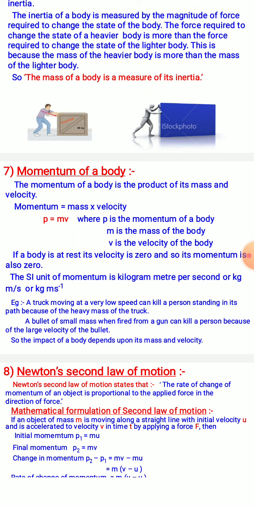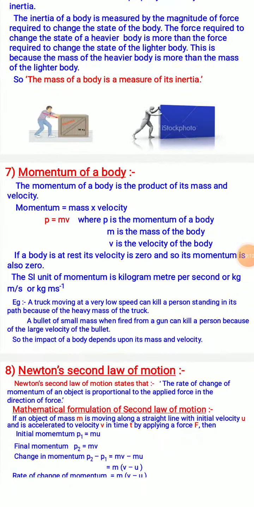So the impact of a body depends on mass and velocity, and this product of mass and velocity is defined as the momentum of the body.